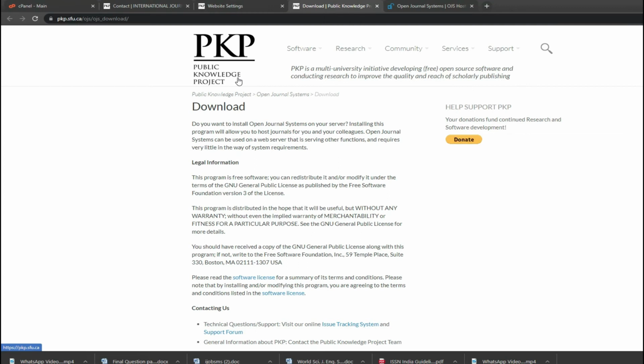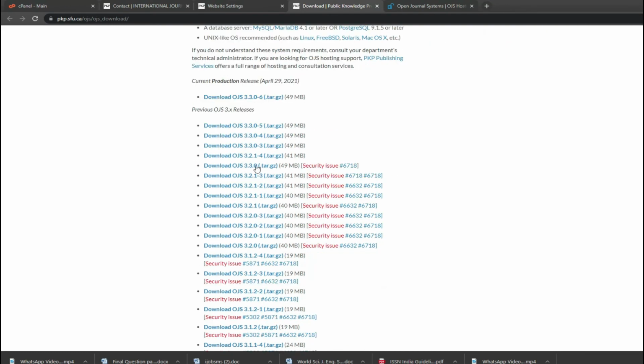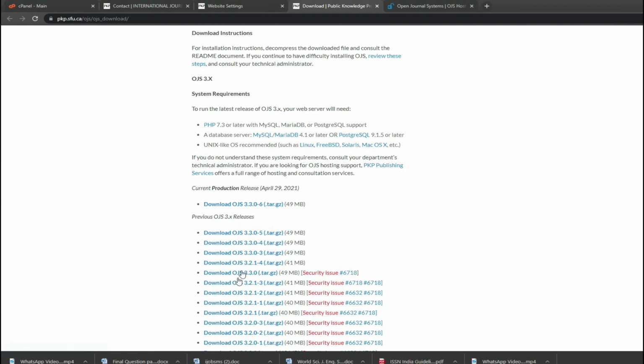They don't charge anyone anything, because it's a collective effort of a number of foreign universities who are coming forward to uplift research publications and promote scholarly journals. You go down, scroll to whatever edition or version you want.